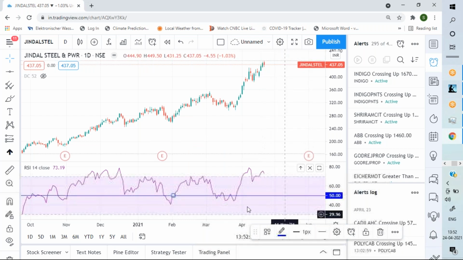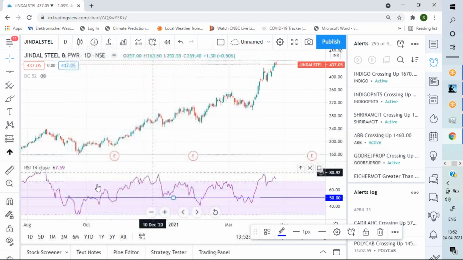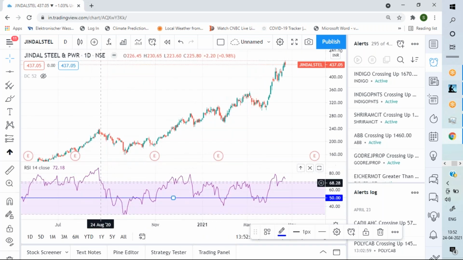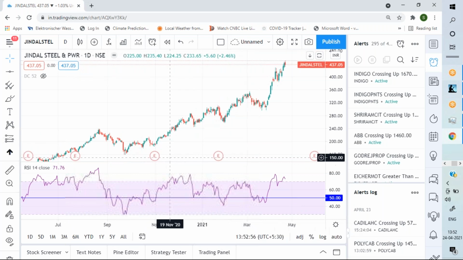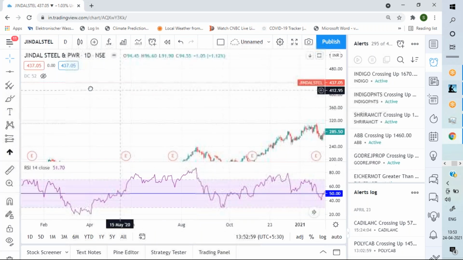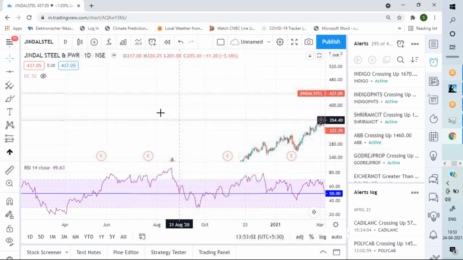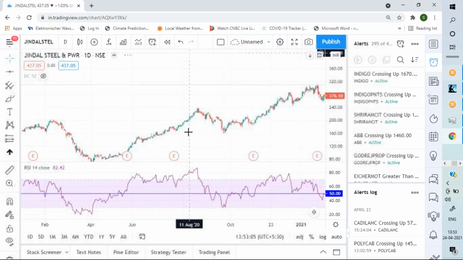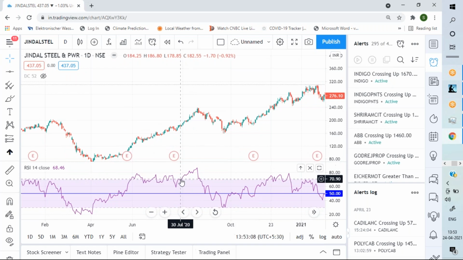Before that, let me describe a few things about RSI. RSI has a range of 0 to 100. It cannot go beyond 100. And 30 to 70 is the normal zone. Above 70 till 100, it is called the overbought zone. And below 30 and above 0, it is called the oversold zone. Generally, when something goes into the overbought zone, it corrects, and when something goes into the oversold zone, it corrects. But always remember that something going into the overbought zone is not an indication to immediately sell for a reversal trade.